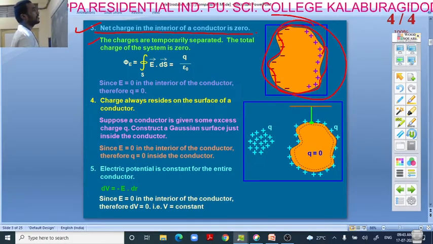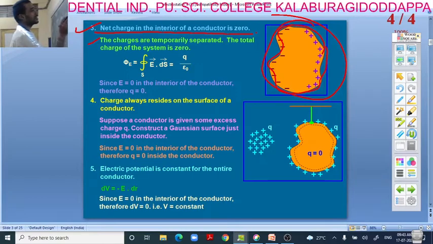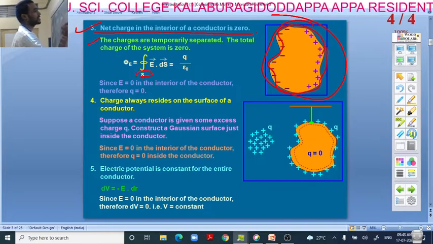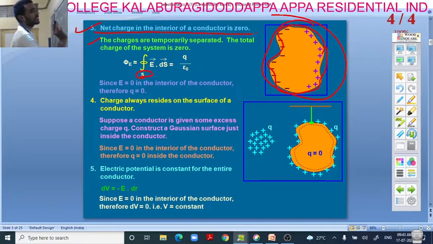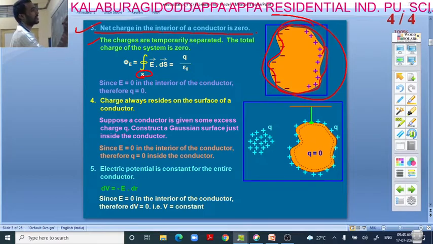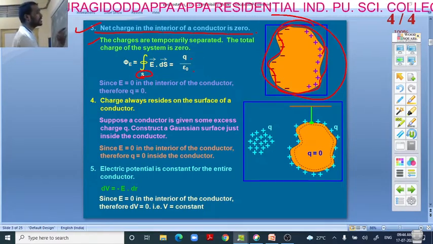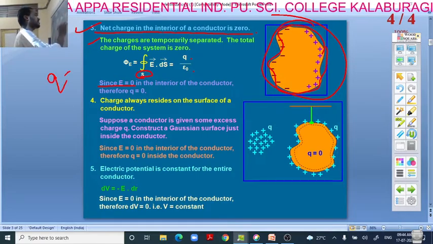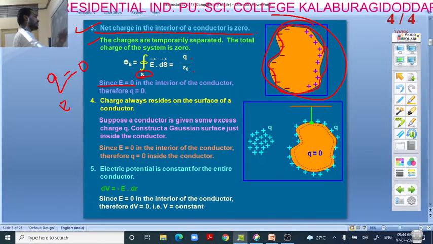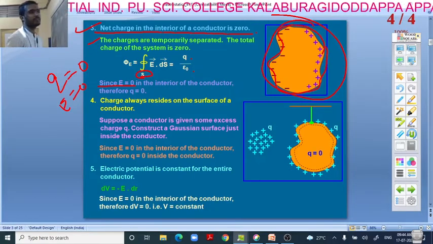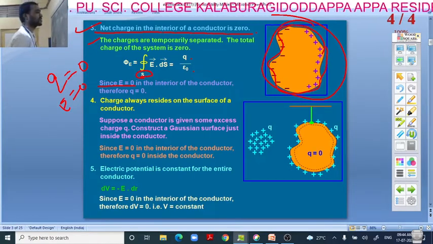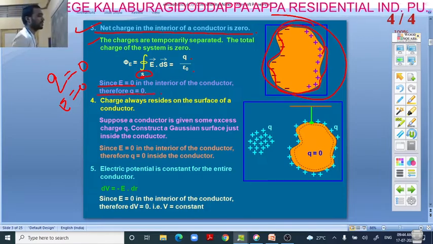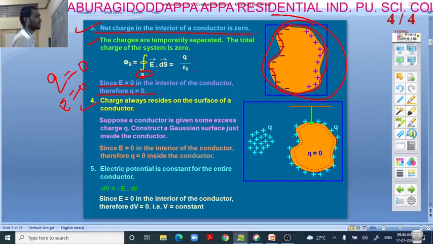So flux phi is equal to the integral over the overall surface of E into ds. We know this, that is equal to Q divided by epsilon. If net charge is equal to 0, then electric field is also 0. Field lines come from charges only. If there is no charge, there is no electric field in the interior of the conductor. Therefore, Q is equal to 0.